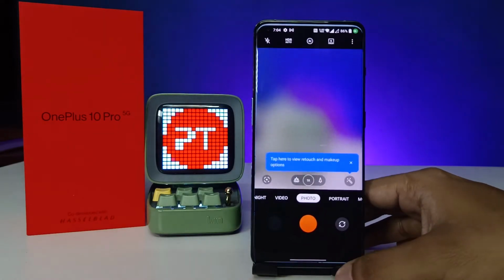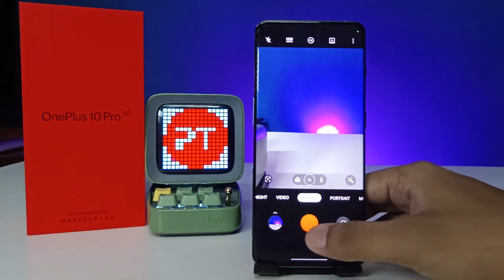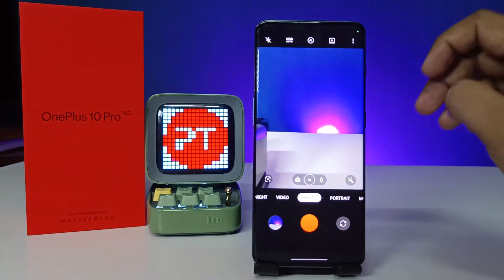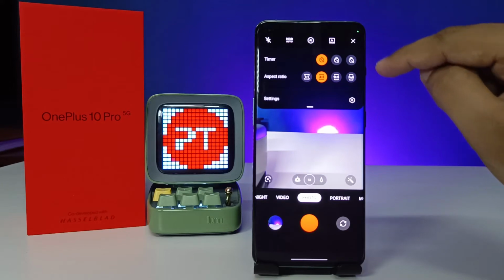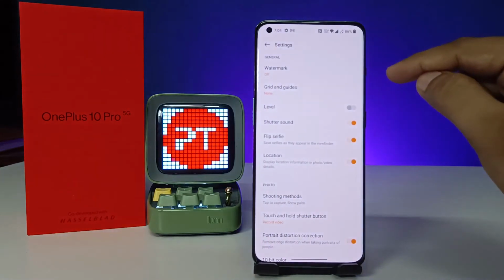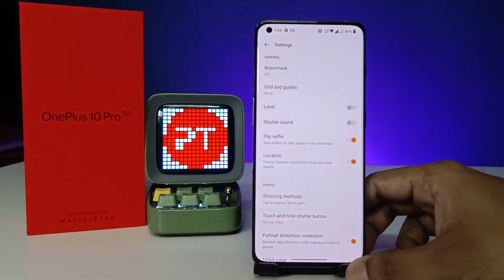First of all, open the camera of the phone. Now we'll take a photo. It will give the sound. You need to click on the three dots located on the top right side. Then choose settings. Now you need to disable the shutter sound.